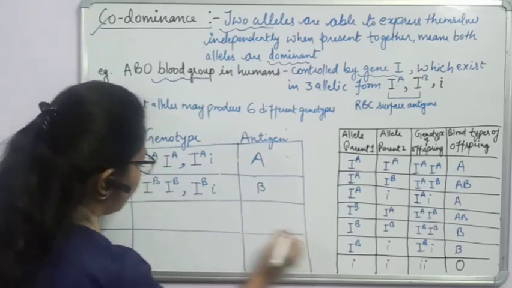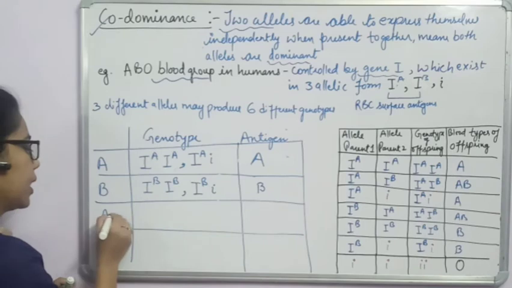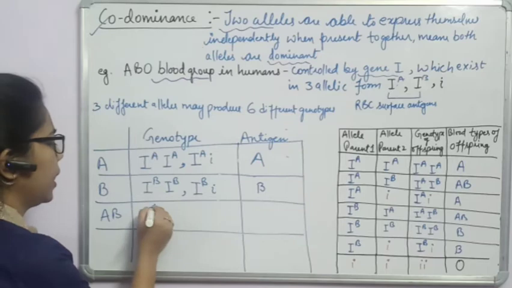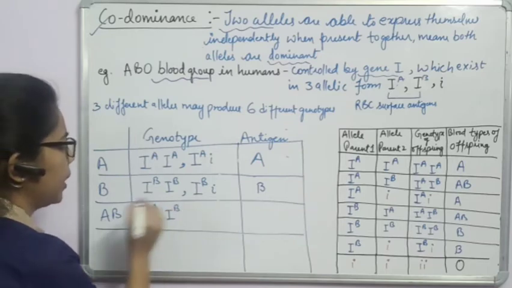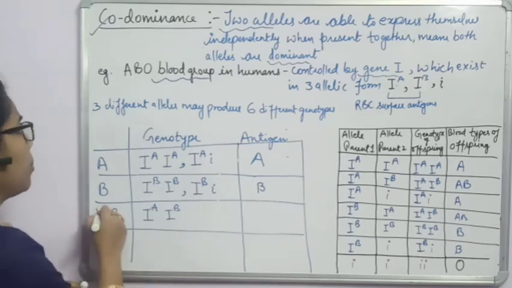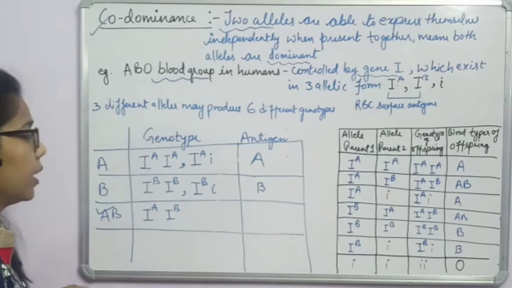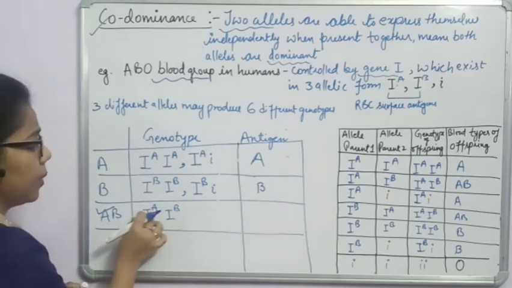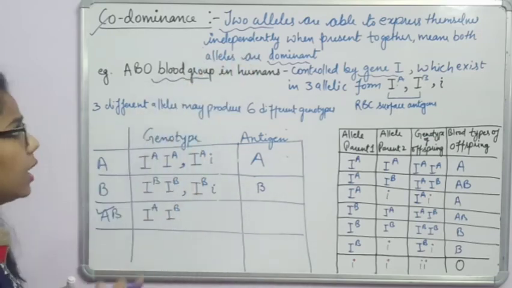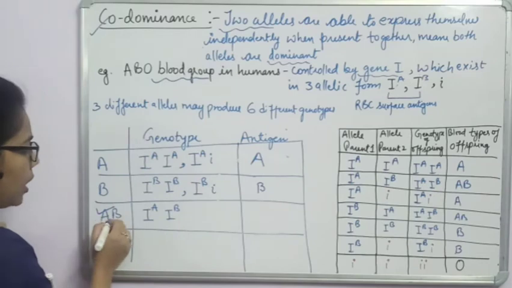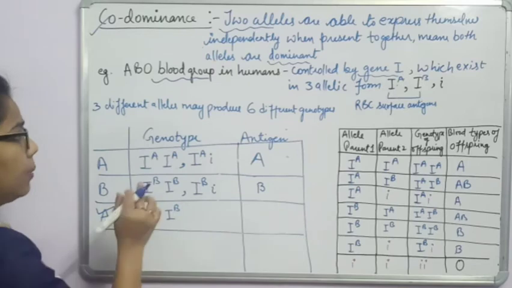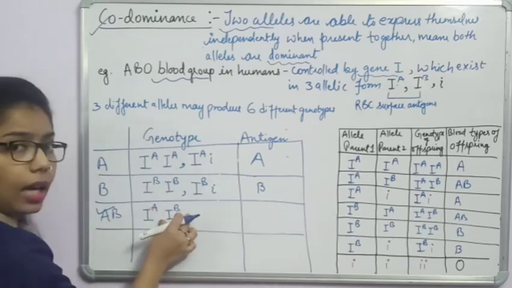And the third type of blood group which we have is AB. There will be IA and IB. So what will it form? IA and IB. This is the example of codominance. In codominance, what is happening? Both alleles are able to express themselves independently, and both are expressing. How? Due to IA and IB. If one parent has blood group A and another has blood group B,